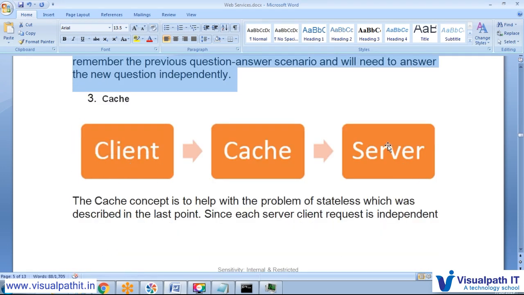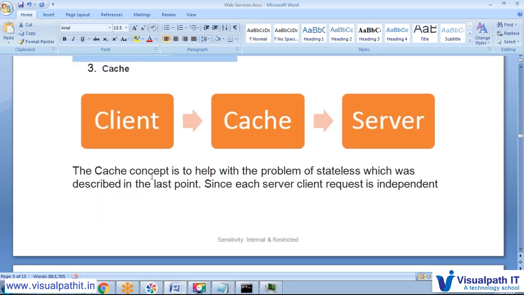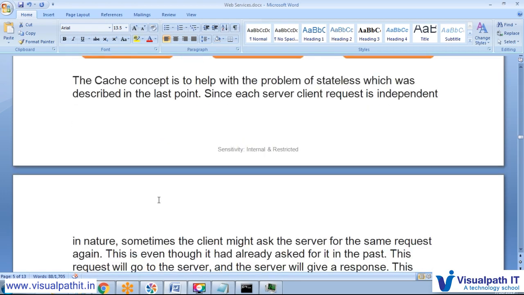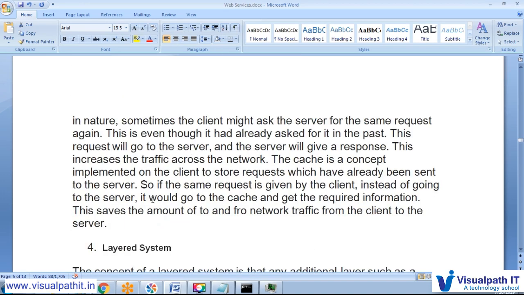Between the client and server, a cache mechanism will come, and we can hit the cache, and through that cache we can hit the server. The cache concept helps with the problem of stateless, since every client request is independent in nature. Sometimes the client might ask the server for the same request again, even though it has already asked for it in the past.